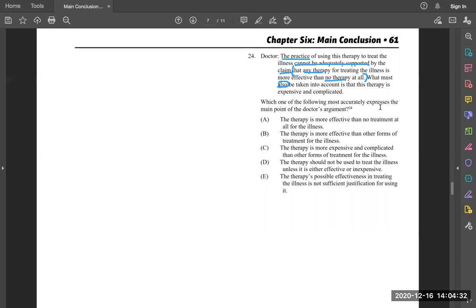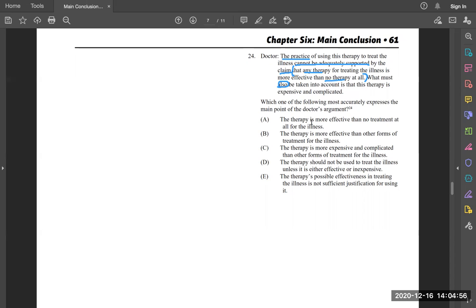So we're wondering what most accurately expresses the main point. And what we want to remember is what is supported and what is doing the supporting. Our wrong answer choices may be completely true in the argument. They might be present, but they might be a premise. We also may have wrong answer choices that have nothing to do with anything. So let's read really carefully.